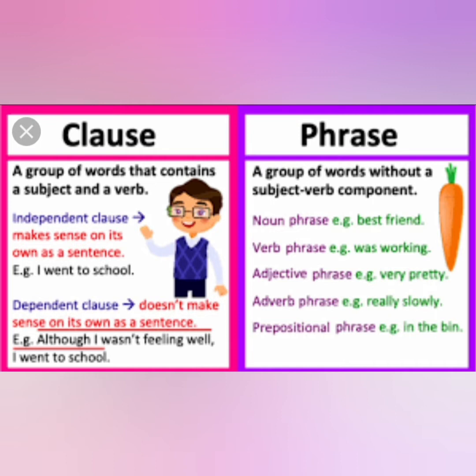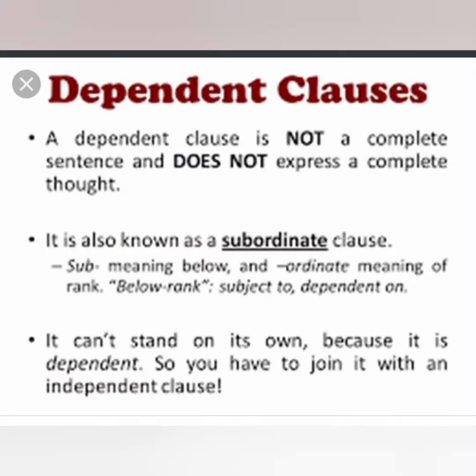So clause and phrase. A phrase is a group of words that does not contain a subject and verb. Then dependent clause. Already I said, it depends. It should depend on other sentences to complete its sense. So a dependent clause is not a complete sentence and does not express a complete thought. It is also known as a subordinate clause.